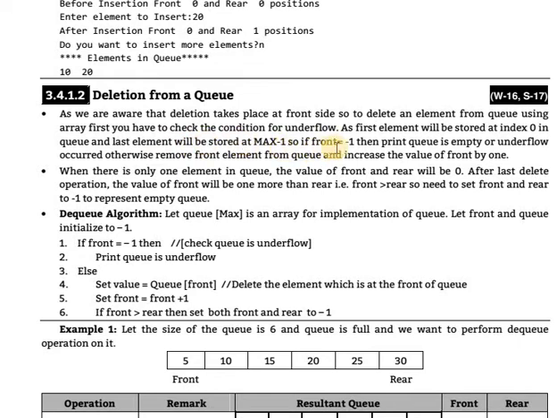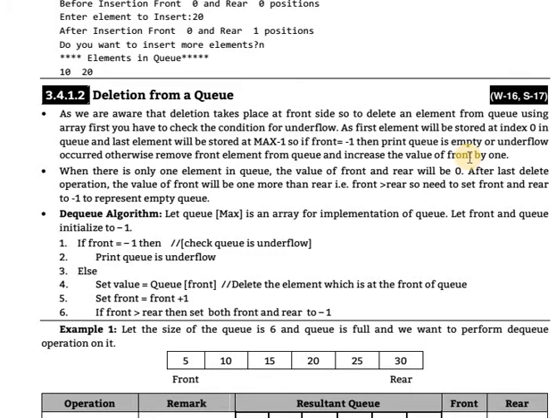If front is equal to -1, then automatically Q is empty or underflow occurred. Otherwise, if there are elements in the Q, remove that element and increase the value of front by 1. If the first position is removed, then front moves to the next location, and the pointer is incremented by 1.